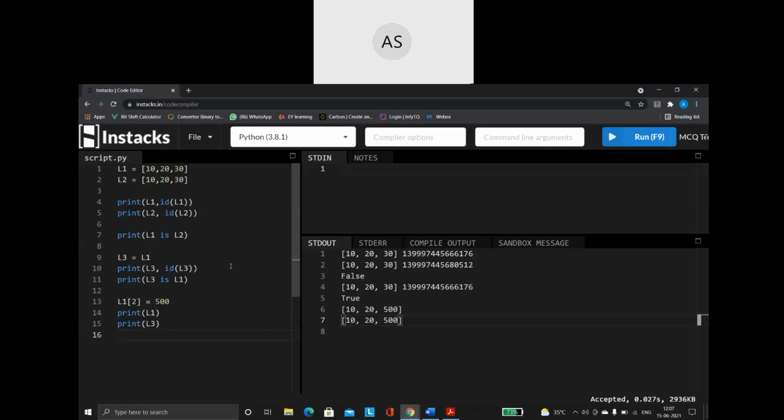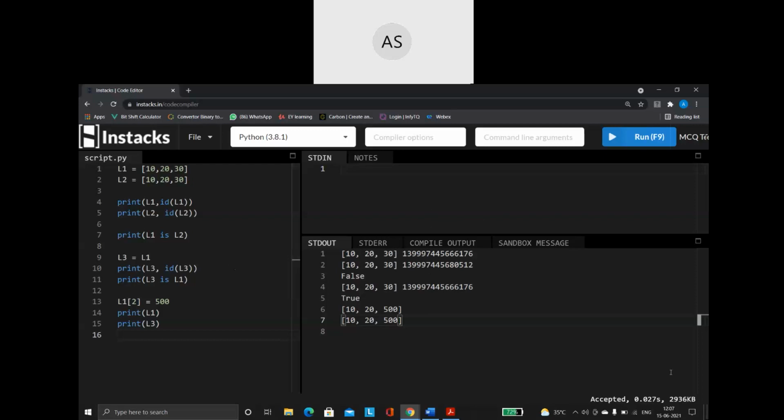Okay, so that is what your identity operators are all about. We will be using the identity operators more when we are dealing with the concept of OOPS. When we learn OOPS, there again we will make use of the identity operator a lot.